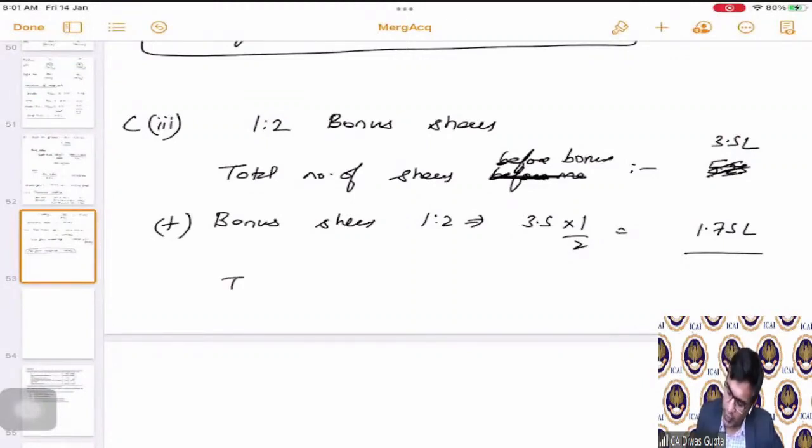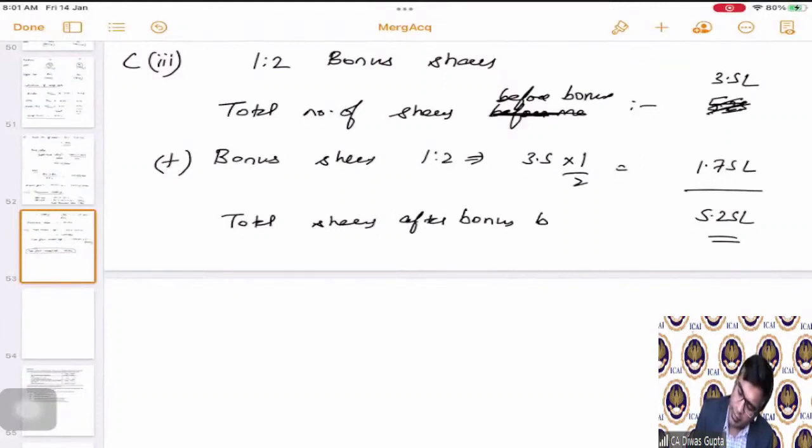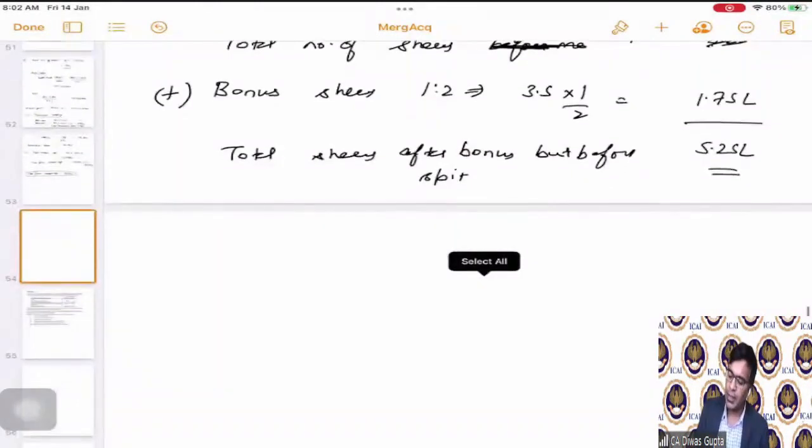Hence, the total shares is going to be 5.25 lakhs. These are the total shares after bonus, but before split. Now, in the next step, they are going to do the share split. How are they going to do the share split?